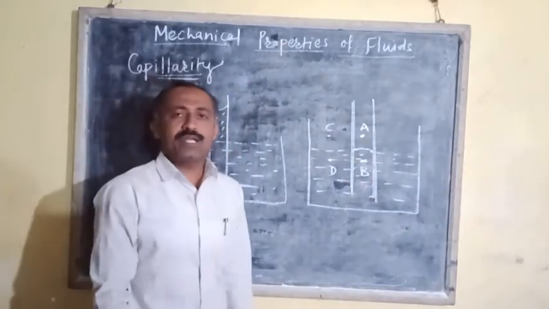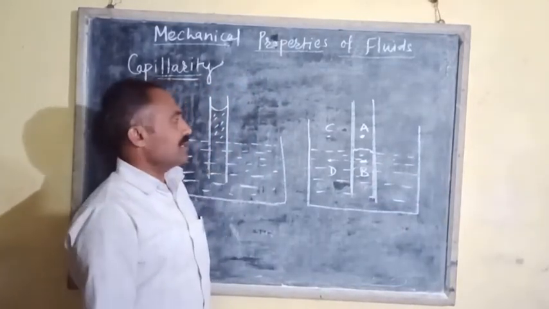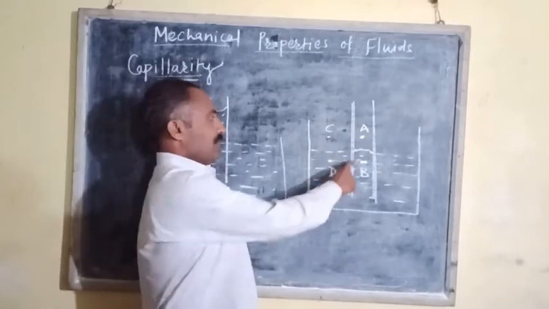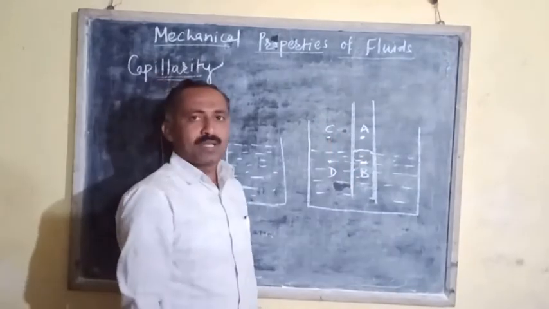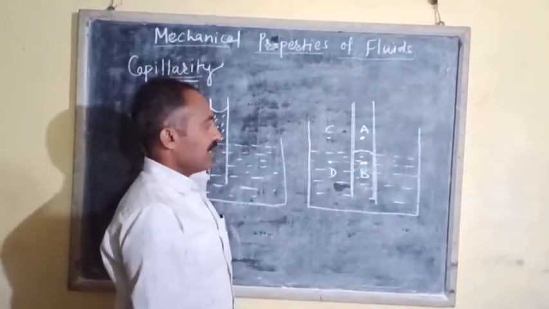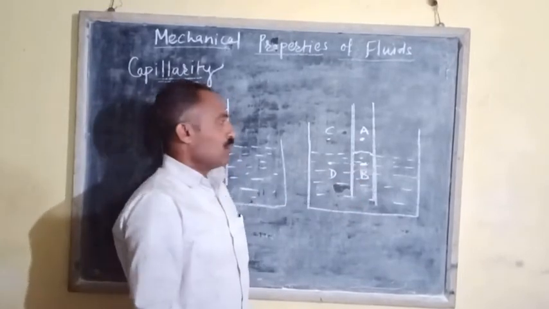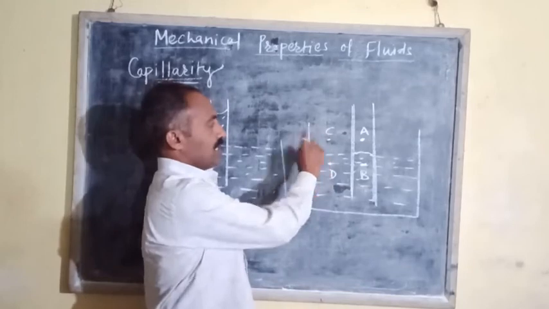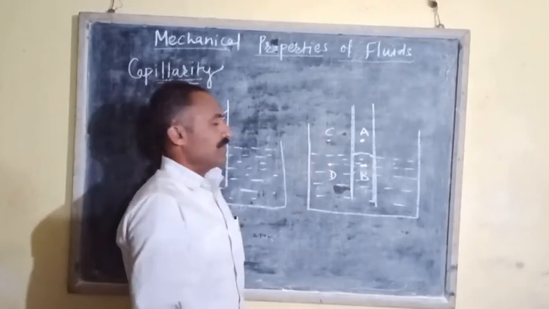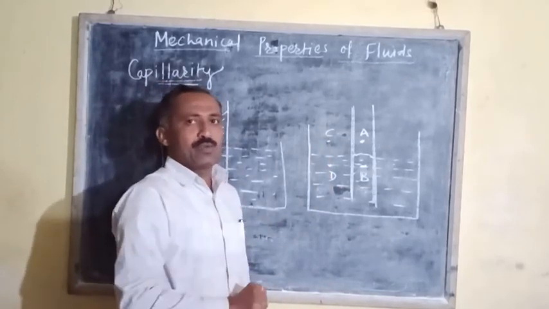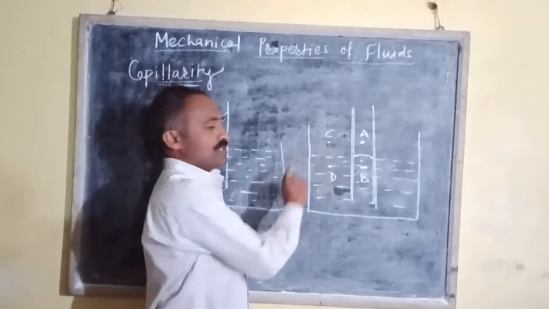Here point A is inside the capillary tube and above the liquid level. Point B is again inside the capillary tube, below the liquid level. Point C is above the liquid level but outside the capillary tube, above the plane surface of the liquid outside.